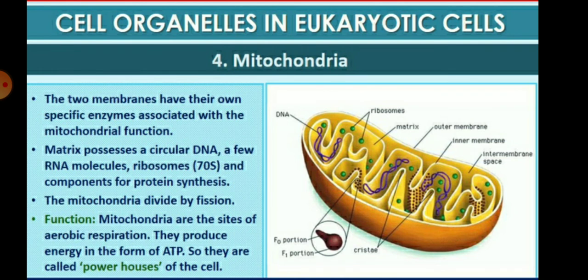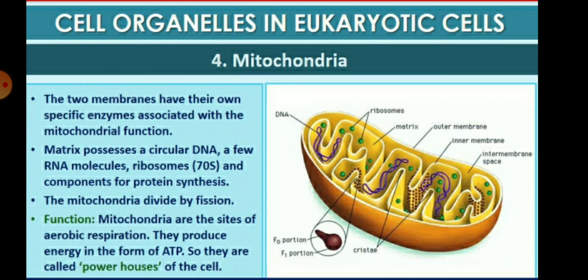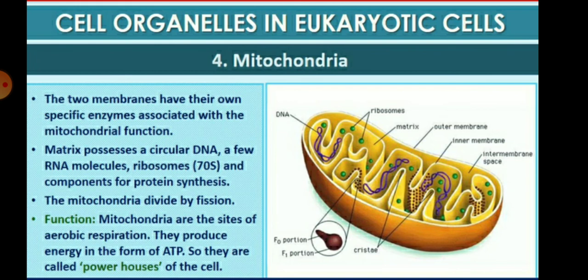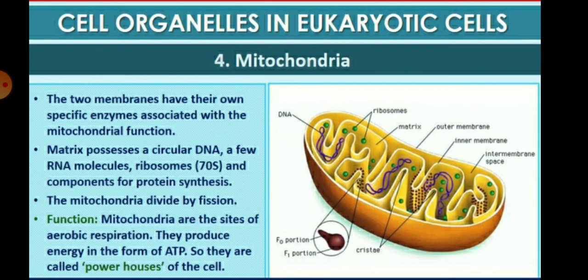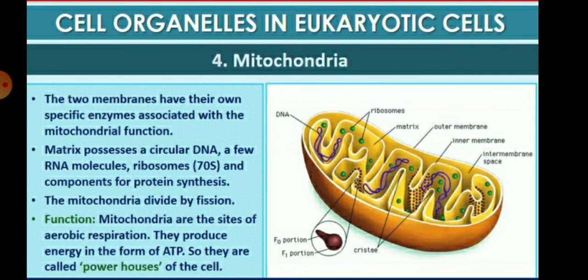They produce the energy for ATP synthesis, adenosine triphosphate, and so they are called the powerhouse of the cell. The matrix possesses a circular DNA, a few RNA molecules, and 70S type ribosomes, the components for protein synthesis. Mitochondria divide by the fission process. The two membranes have their own specific enzymes associated with mitochondrial functions.